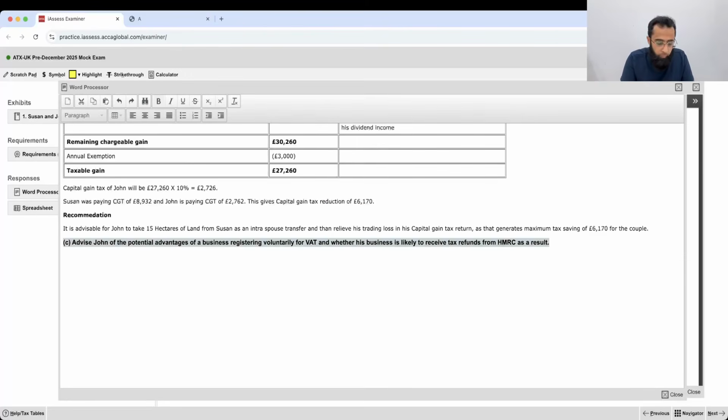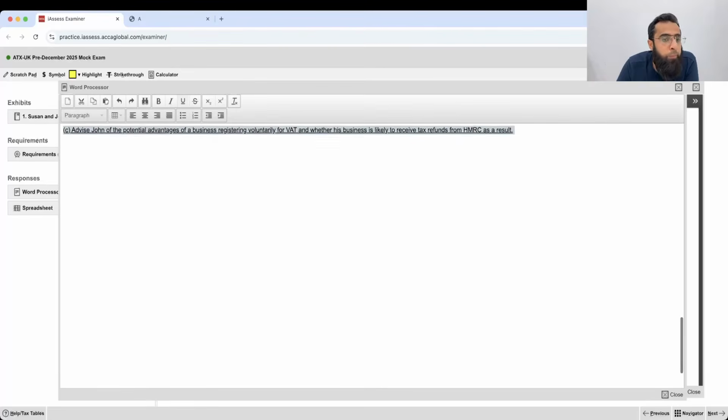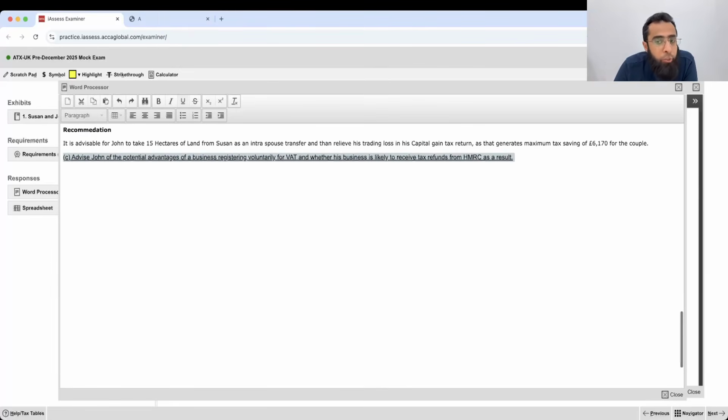So, advise John of the potential advantage of a business registering voluntarily for VAT and whether his business is likely to receive tax refunds from HMRC as a result. So let's look at it.